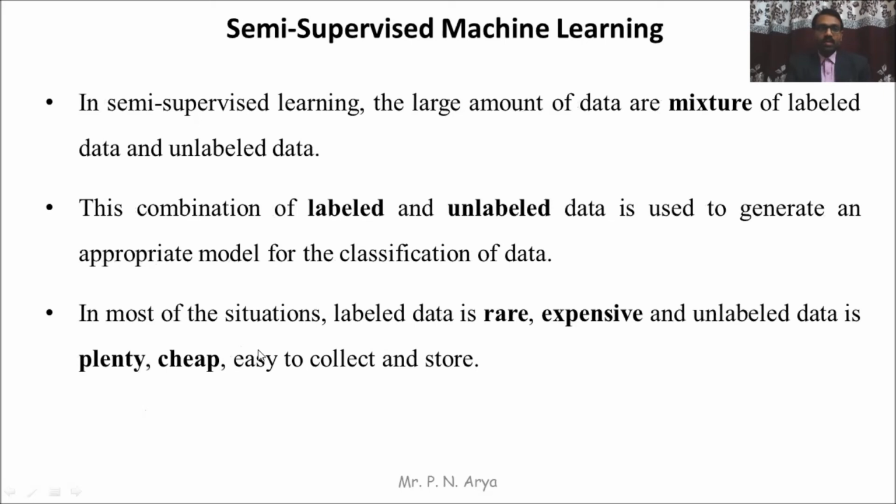Semi-supervised machine learning. In semi-supervised learning, the large amount of data is a mixture of labeled data and unlabeled data. This combination is used to generate an appropriate model for the classification of data. In most situations, labeled data is rare and expensive, and unlabeled data is plentiful, cheap, and easy to collect and store.